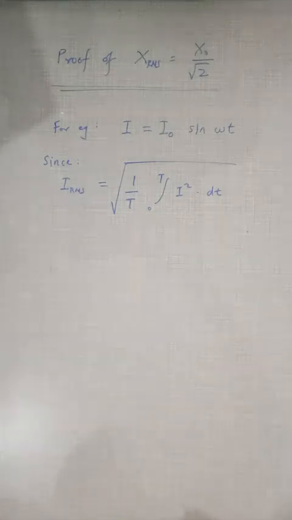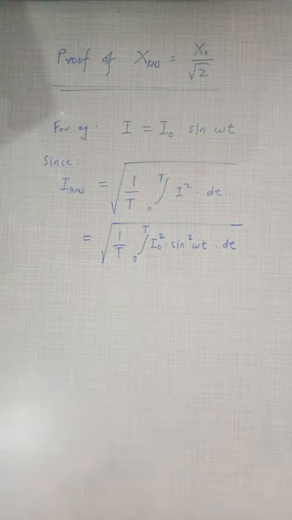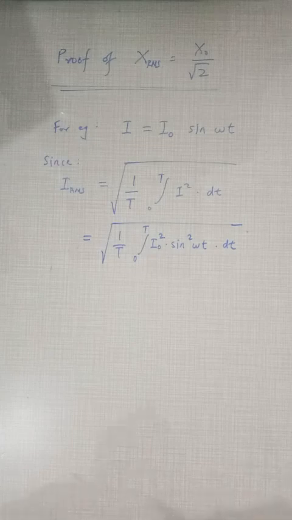If I put the value of I, we will get the square root of 1 by T integration 0 to T of I naught square into sine square omega t into dt.